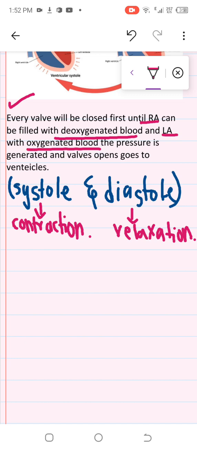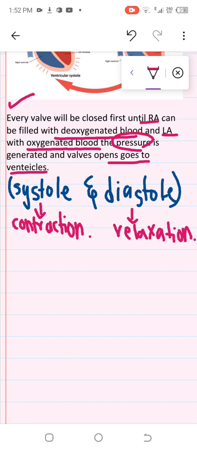Pressure is generated when these are totally filled, so pressure is generated and the valves open and blood goes into the ventricle. जब pressure होता है, so those valves क्या होती हैं? Open होती हैं, means those valves open and then blood goes into the ventricle. Right? It opens into the ventricle.